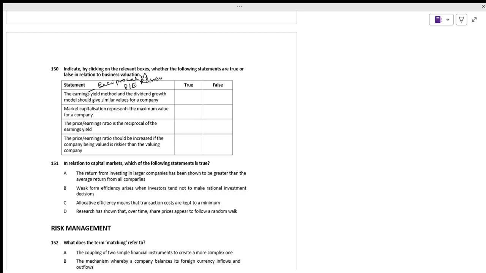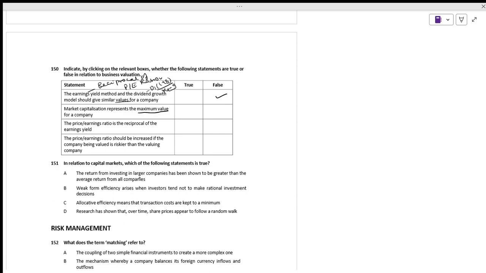Earnings yield is based on the price earning. Dividend growth model is based on what? Dividend D1, is it right? It is based on D1 (1 plus G) over KE minus G. Should they give similar values? No, they will not give similar values. Both are different. Market capitalization represents the maximum value for the company.